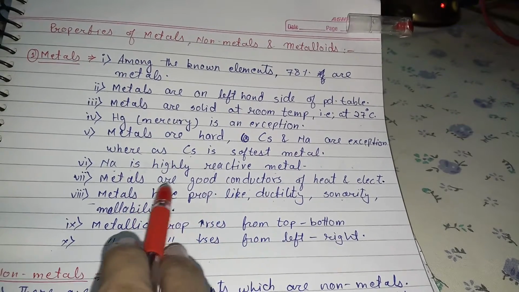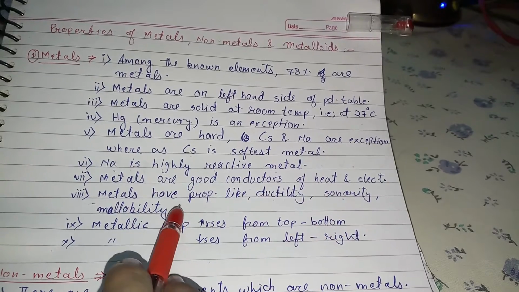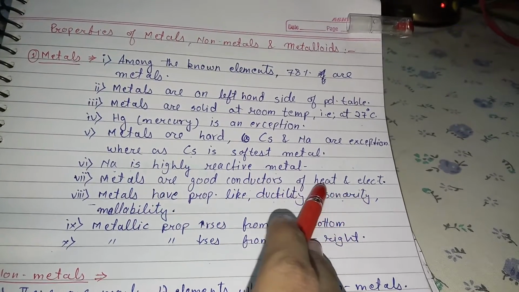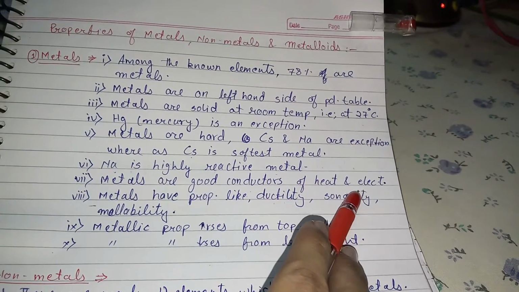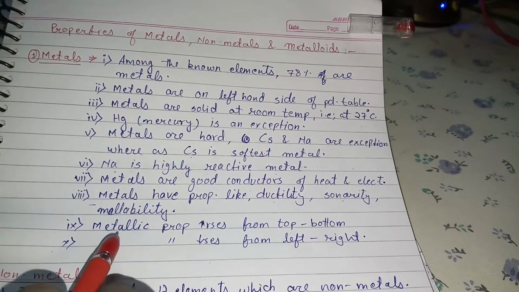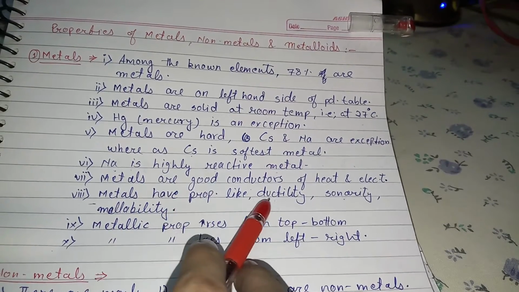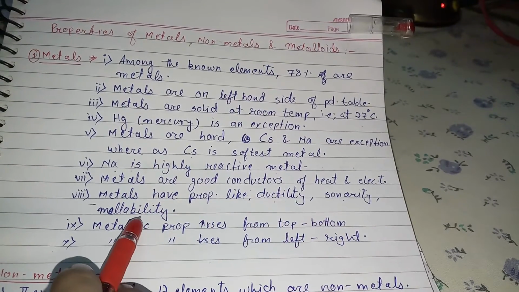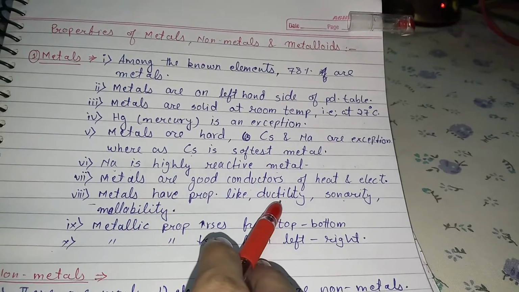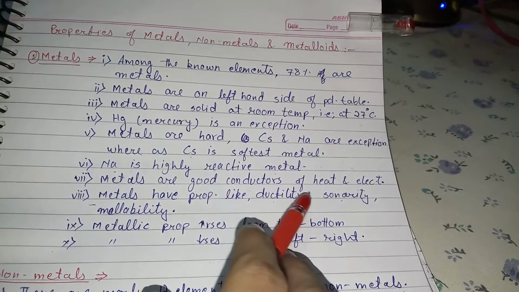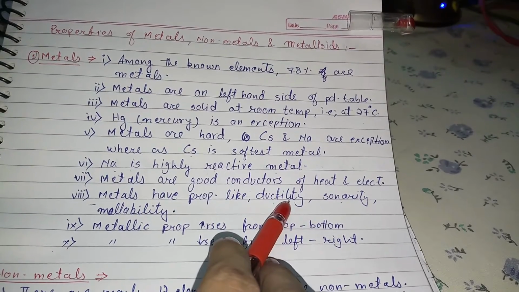Now, metals are good conductors of heat and electricity. You have studied this in earlier classes; they allow heat and electricity to flow through them. Another property: metals have ductility, sonority and malleability. Ductility means metals can be drawn into wires.